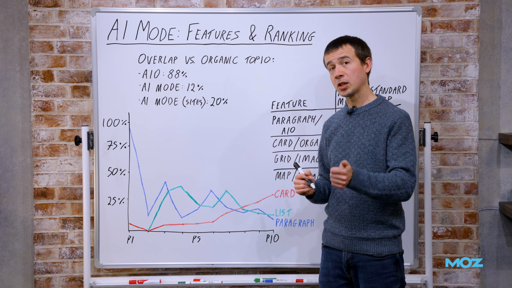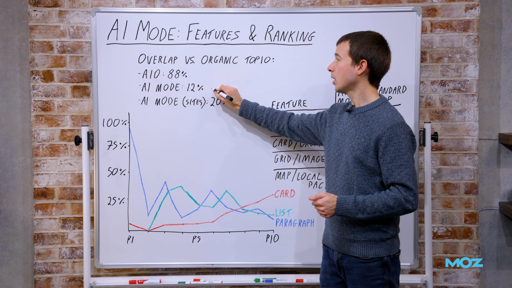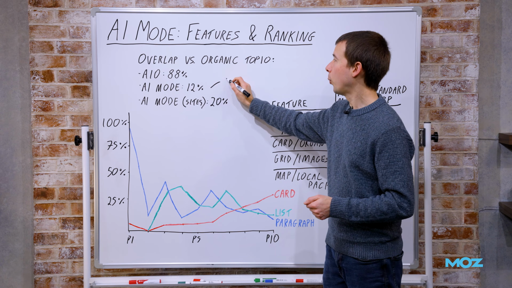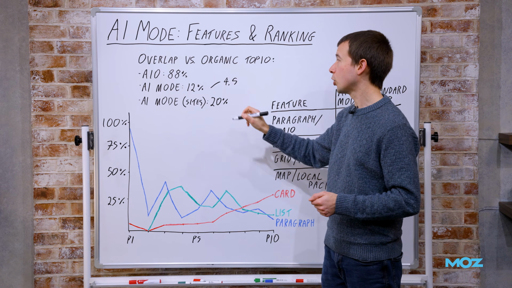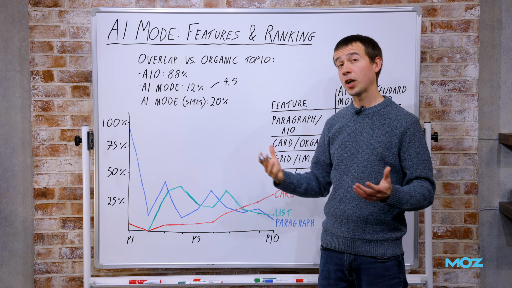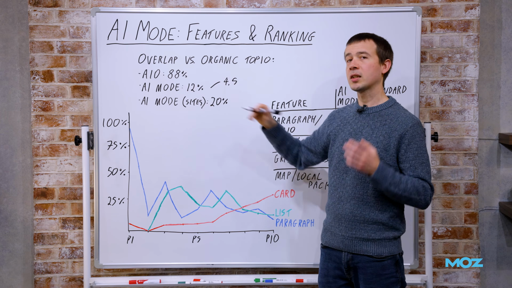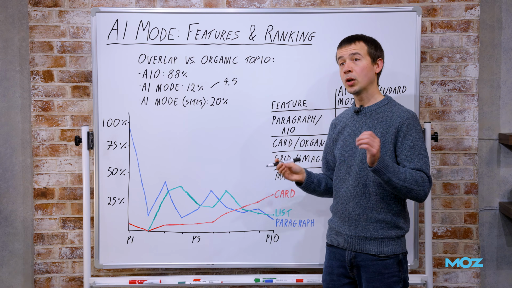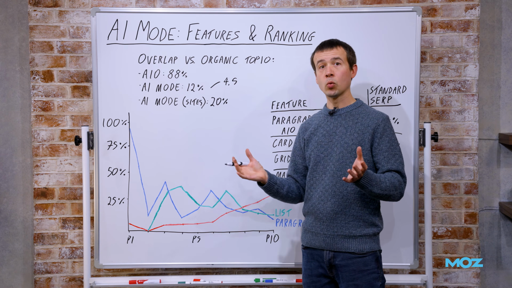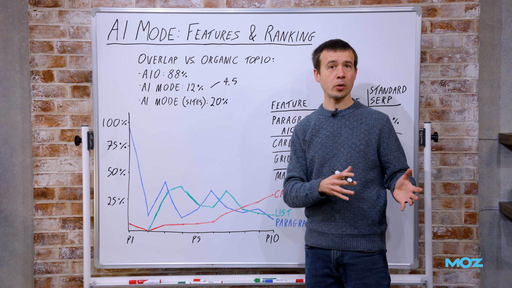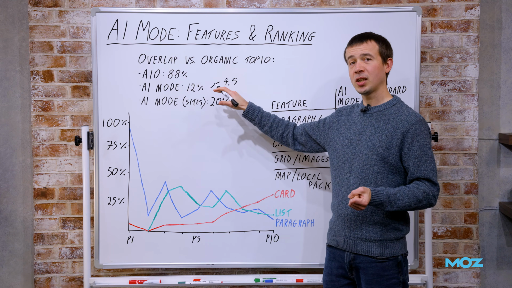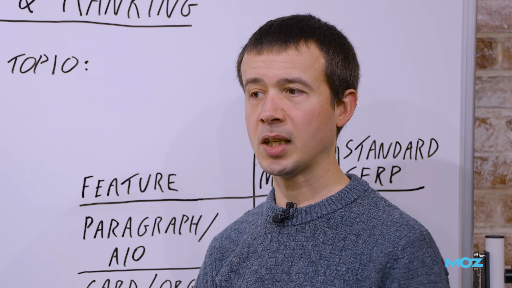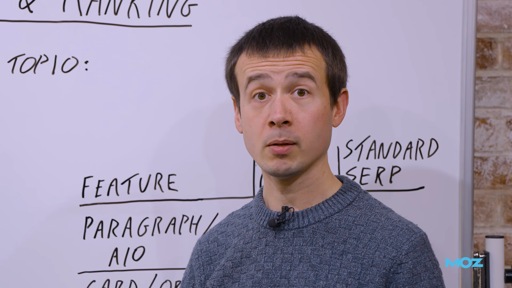The other data point that I want to share here is that the average rank of the AI mode featured URLs in regular organic was about 4.5. This is comparing top 10 to top 10, so obviously I'd expect the average to be about 5.5. This indicates that AI mode is picking slightly higher ranked URLs from a wider set of queries, rather than picking the full top 10 from one query, for example. So this is probably even more punishing if you're ranking in the bottom half of the SERP for the fan-out terms. This is even more punishing than being in the bottom half of the SERP would be normally.